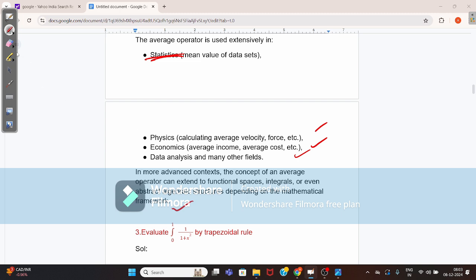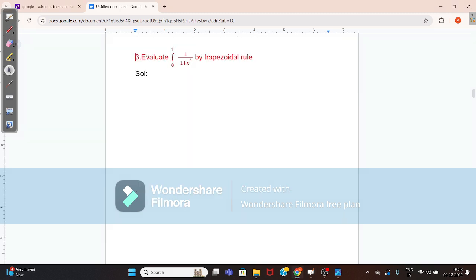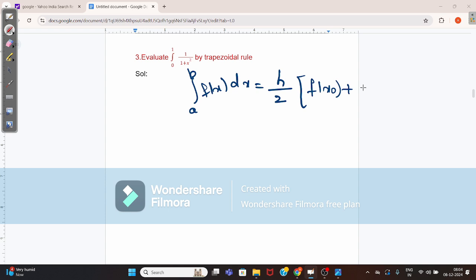Now evaluate integral of 1 by 1 plus x square by the trapezoidal rule. Here you have the formula. Integral from a to b of f of x dx equals h by 2 into f of x naught plus 2 into sigma i equals 1 to n minus 1 of f of xi plus f of xn. This is the formula used here.